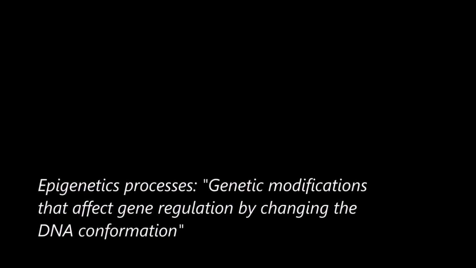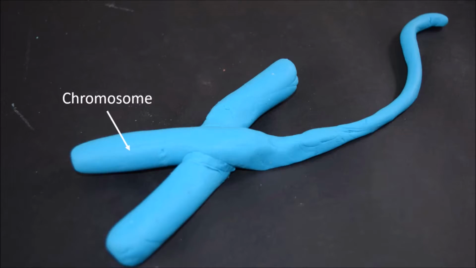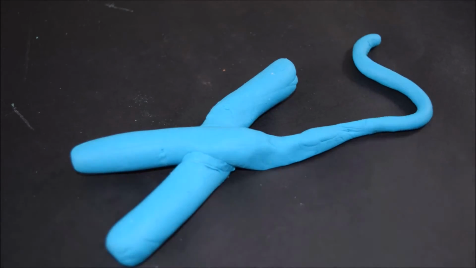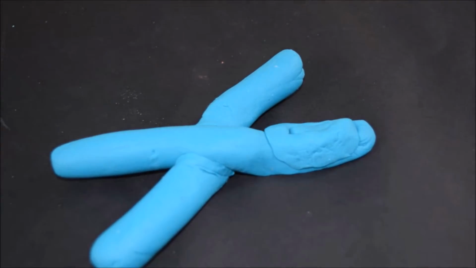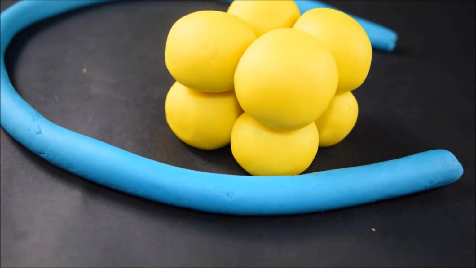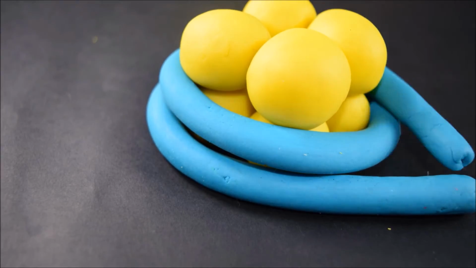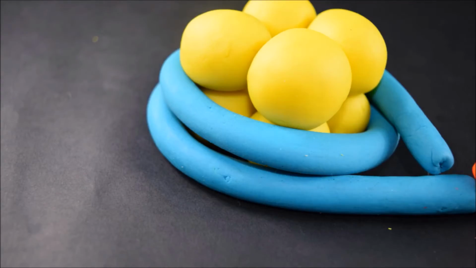Epigenetic processes are genetic modifications that affect gene regulation by changing the DNA conformation. Within the chromosome, DNA is tightly packaged into chromatin. Within chromatin, the repeating unit is the nucleosome. Nucleosomes are made up of two helical turns of DNA wrapped around a core of 8 histones. The histones are involved in maintaining the nucleosome's shape and structure.